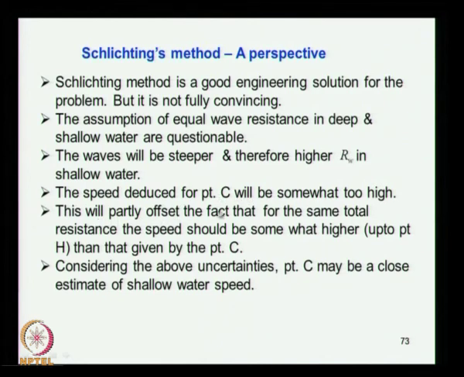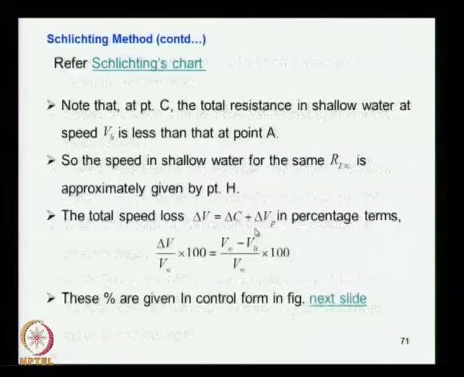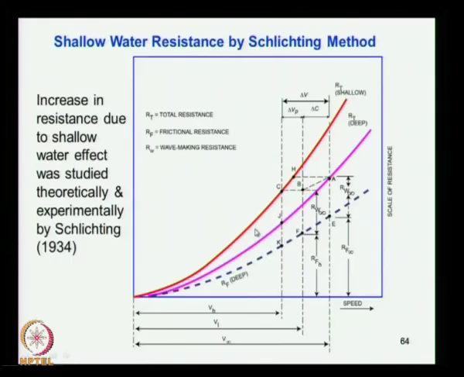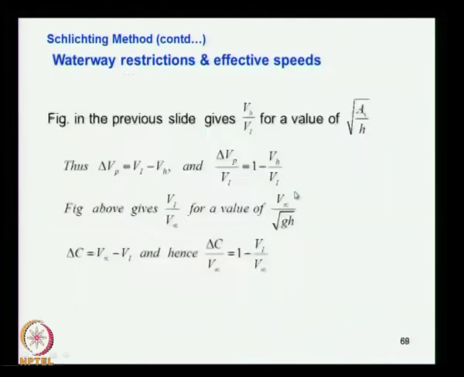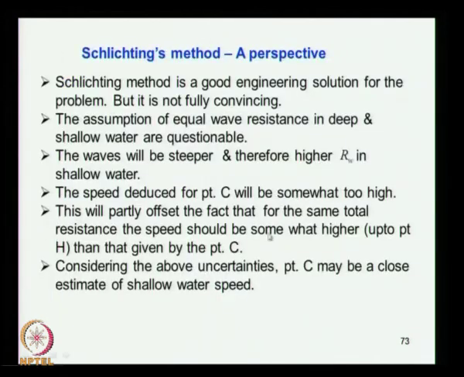So this will partly offset the fact that for the same total resistance the speed should be somewhat higher, that is, for the same wave resistance we should have had a little higher speed than that of H. So if you look at the curve, it assumes that this reduction may be too high, so it should have been somewhere a little this side, so that this point C may come closer to H. So that assumption may not be correct, that is what it means.